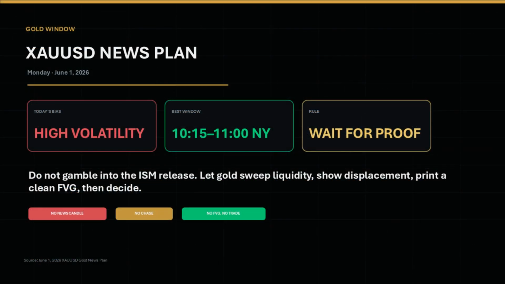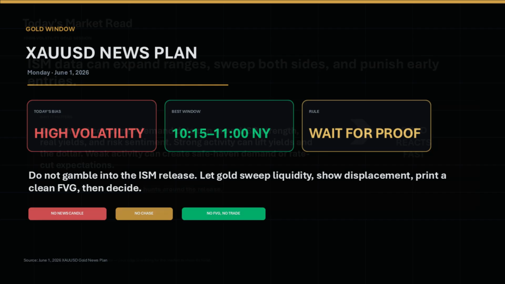Traders, today is not a day to rush. This is a high-volatility XAUUSD day because the ISM Manufacturing data can move the US dollar, Treasury yields, and risk sentiment. The best practical gold window is 10:15 to 11 a.m. New York time. Your job is simple. Do not gamble into the release candle. Wait for liquidity, displacement, a fair value gap, and a clean retracement before considering risk.